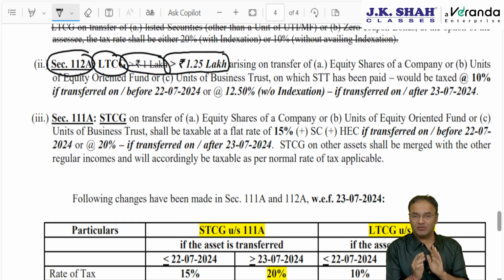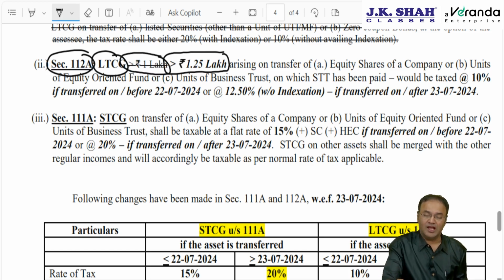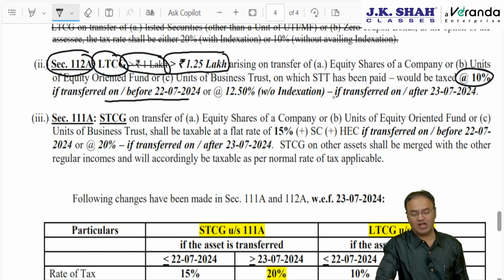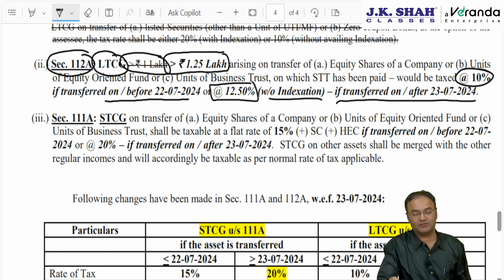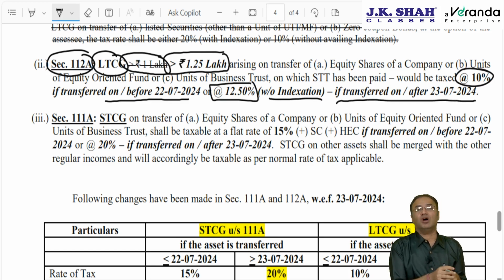First 1,25,000 will not be taxed. Exceeding 1,25,000, if transferred up to 22nd July 24, then it would be taxed at 10% rate. If transferred on or after 23rd July, then it will be taxable at 12.5% without indexation. Indexation is not allowed otherwise also under section 112A. Earlier also not allowed, now also not allowed.